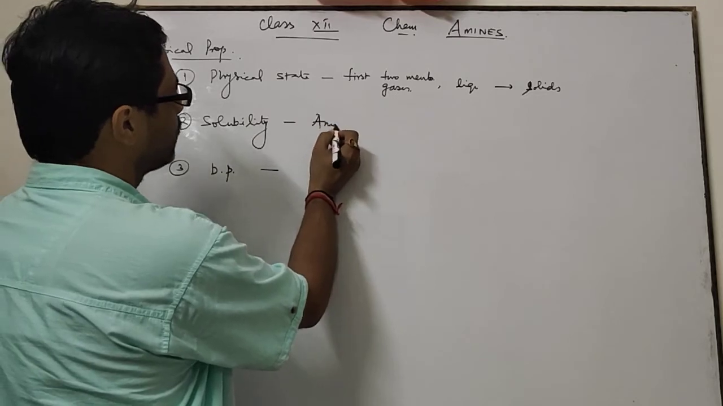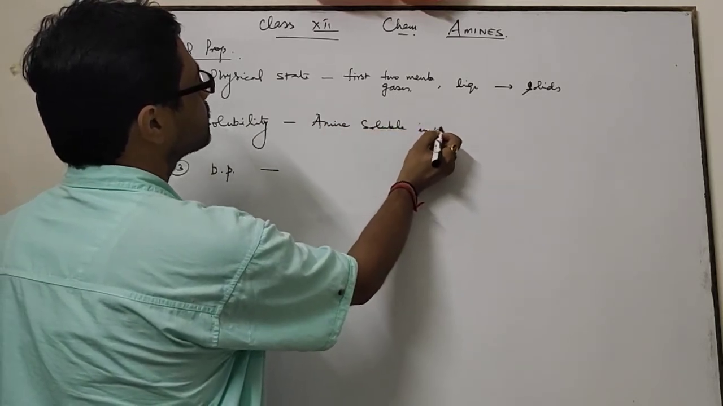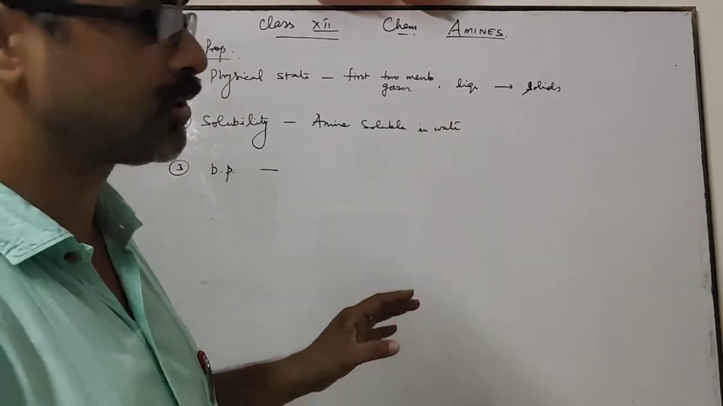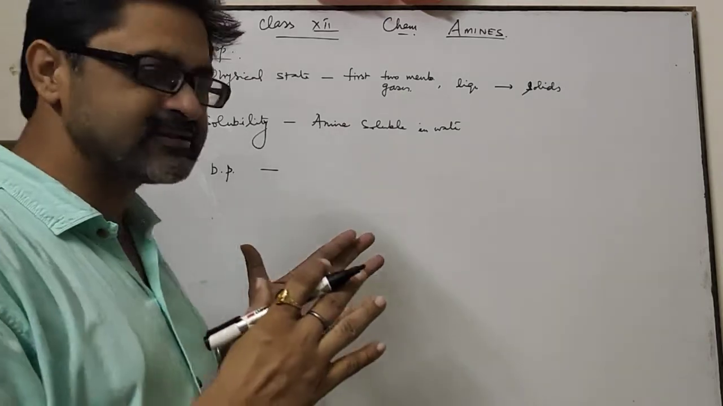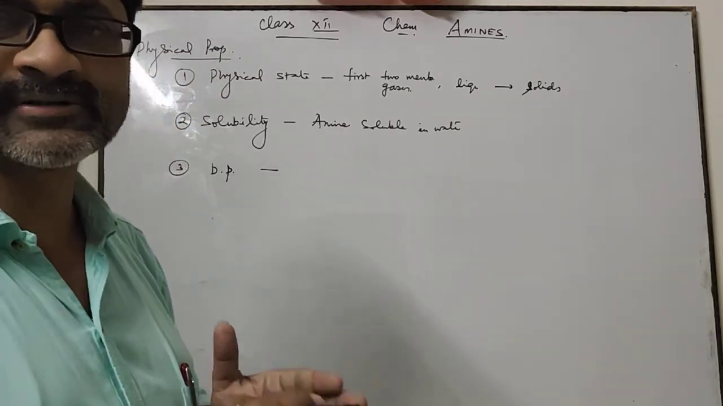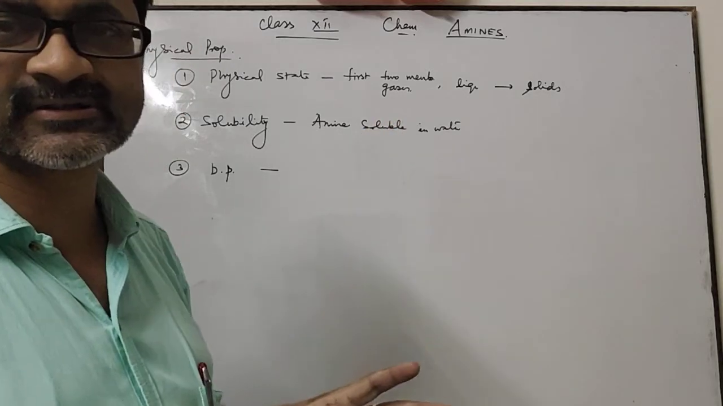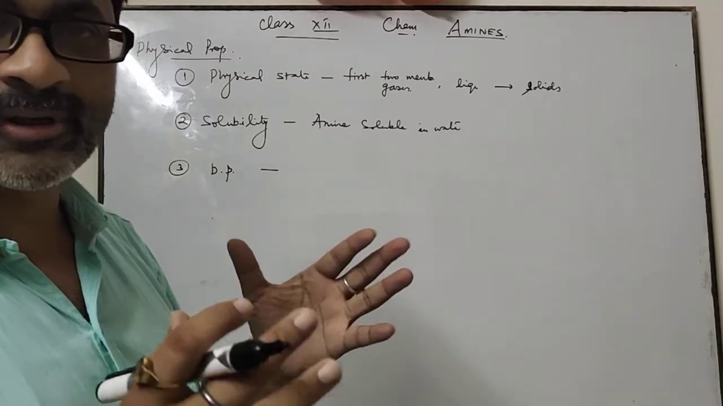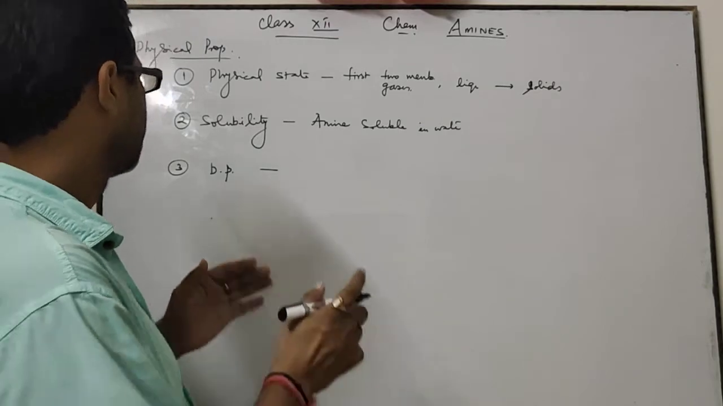Amines are soluble in water because amines can form hydrogen bonds with water molecules. Hence, they are soluble in water. With the increase in alkyl group, or you can say with the increase in number of carbon atoms, the solubility decreases because the tendency to form hydrogen bonds decreases.